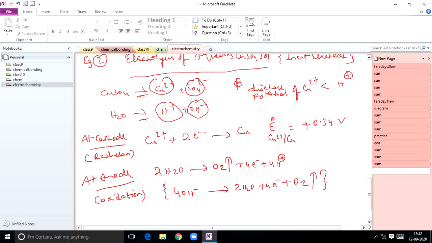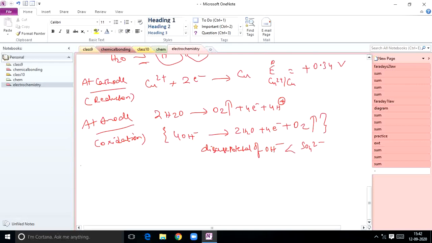So the point you have to learn here is that the discharge potential of OH- ion is less than that of sulfate ion. So that's why at the cathode, copper is liberated. At the anode, if you observe the electrode potential value for this reaction, it was found to be minus 1.23 volts. So the discharge potential of OH- ion is less than sulfate ion.